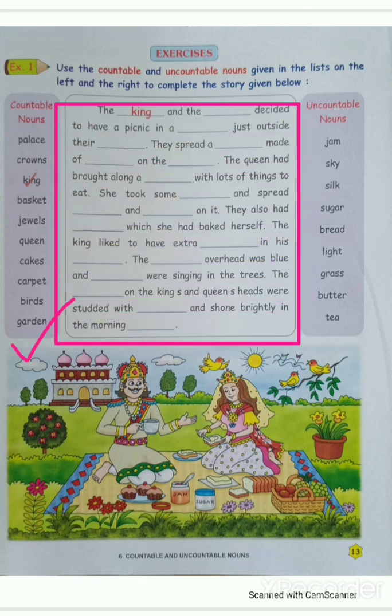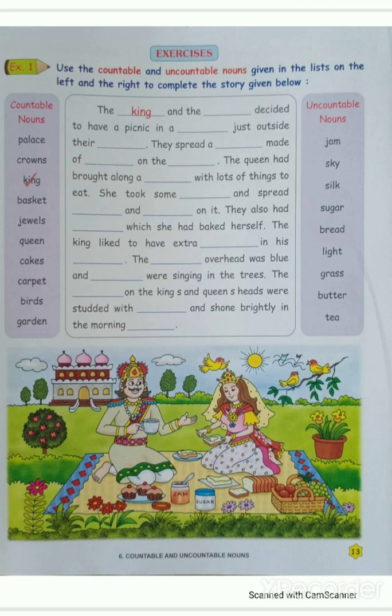On this side is given the countable noun list, and here is given the uncountable noun list. So we have to put those countable and uncountable nouns in the story, and we have to complete the story. Okay students, so what we have to do here, we first have to read the countable nouns. Which countable nouns are given here? Palace, crowns, king, basket, jewels, queen, cakes, carpet, birds, garden. These are all the countable nouns given here.